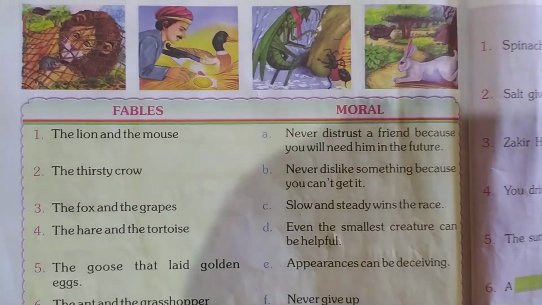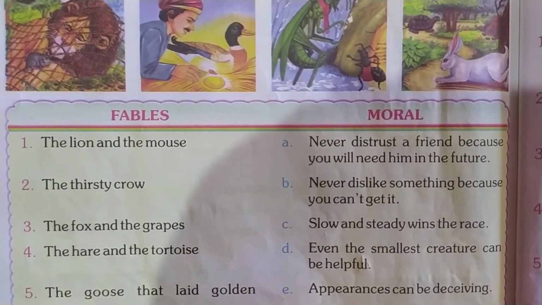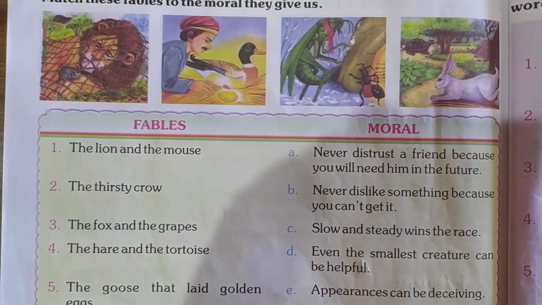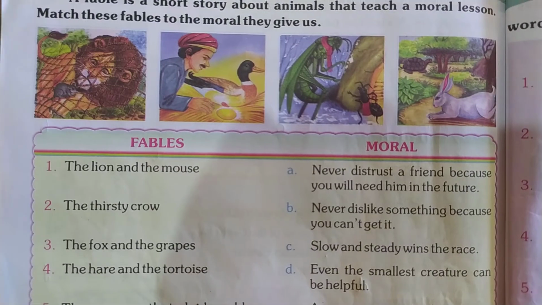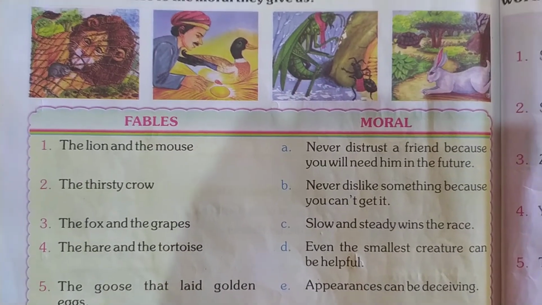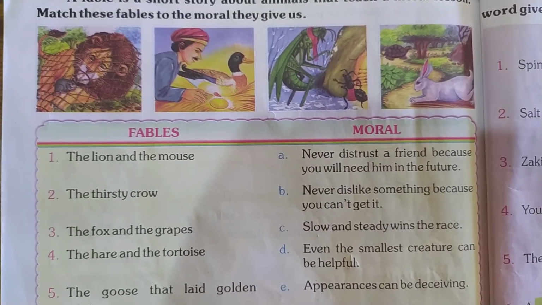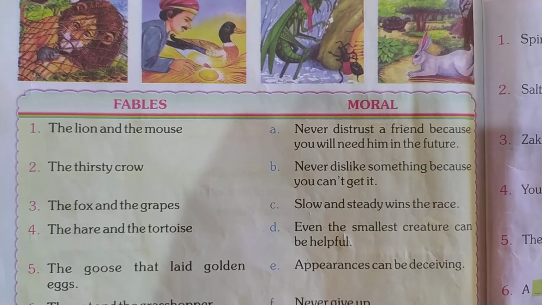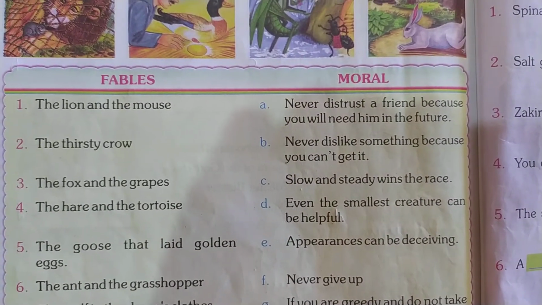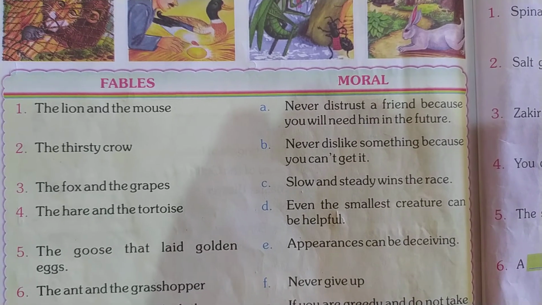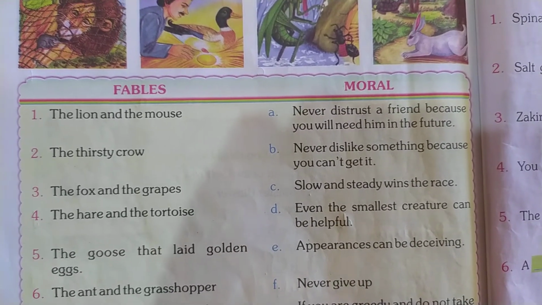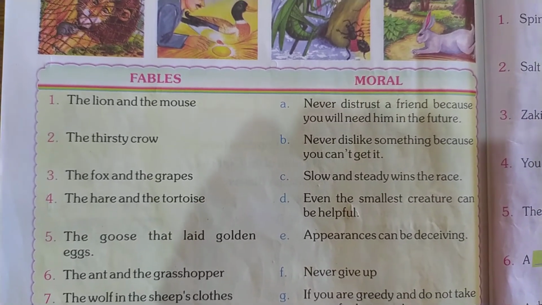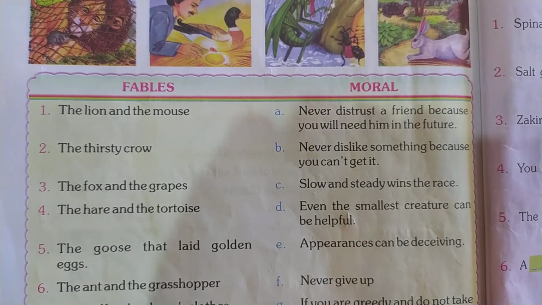So we will see the first question. What is the first story? It is the lion and the mouse. You all know the story of the lion and the mouse, is it? What is the moral of the story? Yes, even the smallest creature can be helpful. That is the moral of the story, the lion and the mouse.